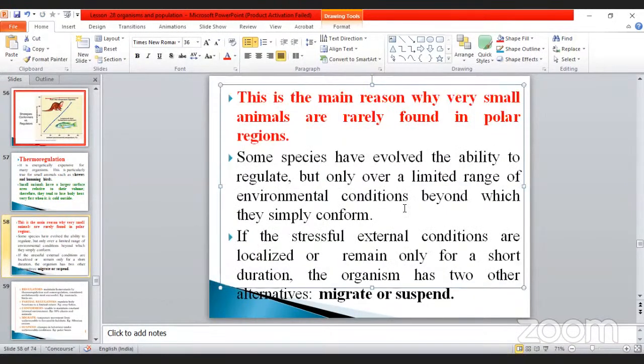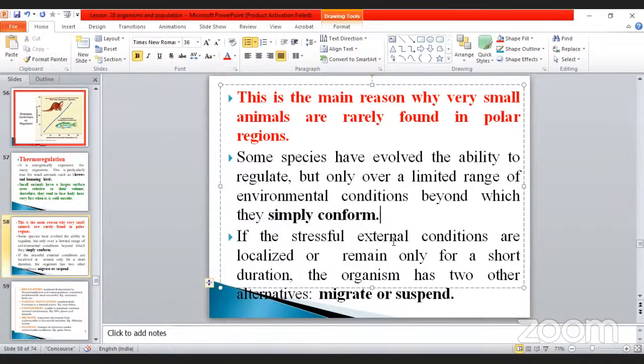Take an example. Some species have evolved the ability to regulate, but only over a limited range of environmental conditions, beyond which they simply conform. Some of the animals may be exceptional.